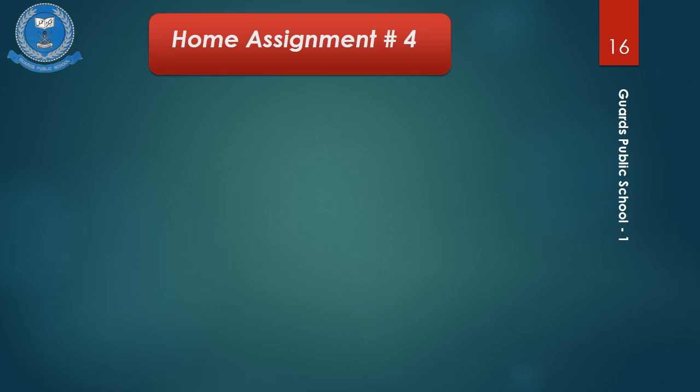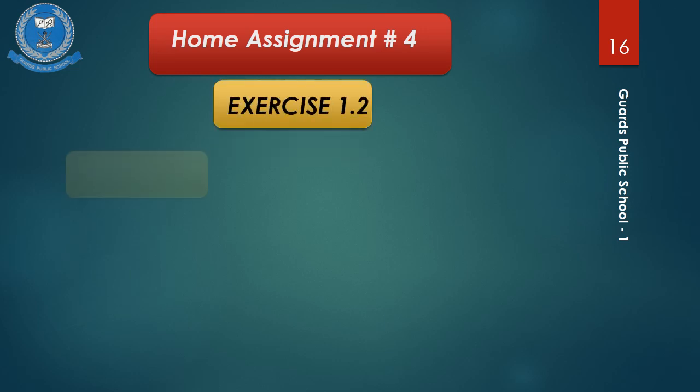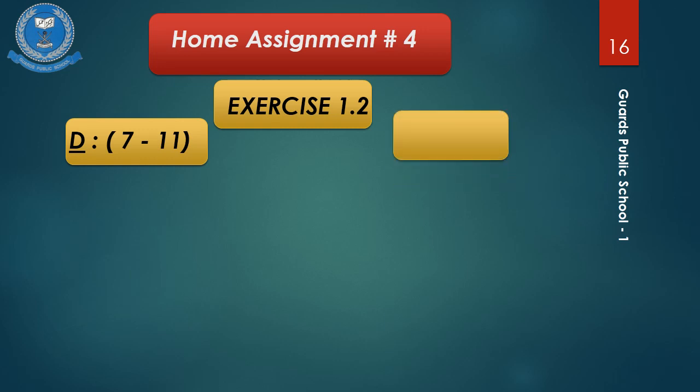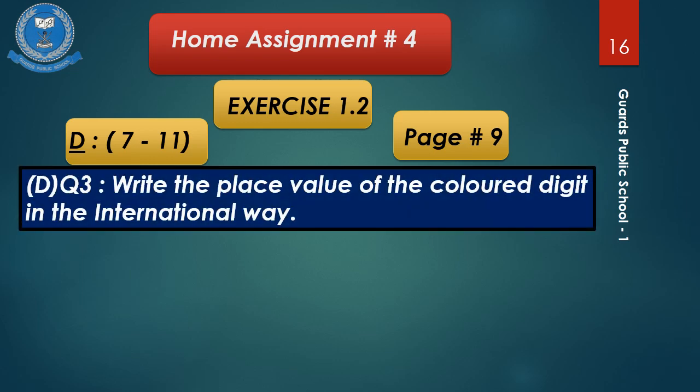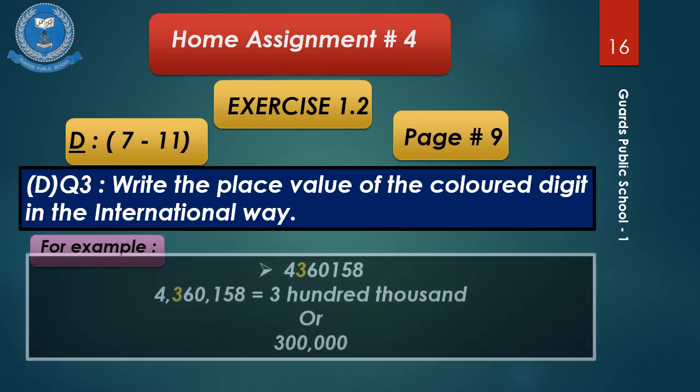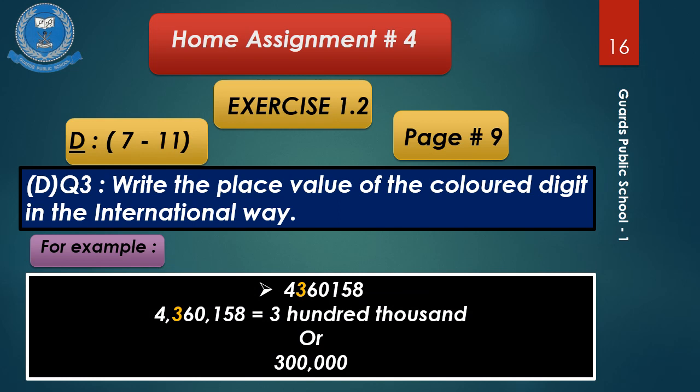For question number 3, exercise 1.2d. Parts you have to do are 7 till 11 and the page number is 9. Question is given, write the place value of the colored digit in the international way. For example, in the given example, the colored digit is 3 and no comma is given.